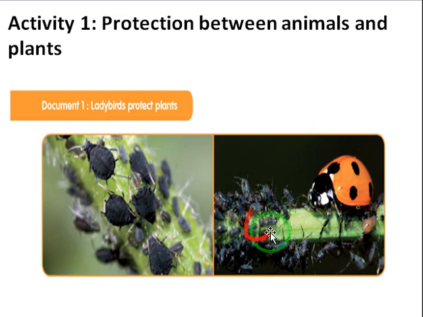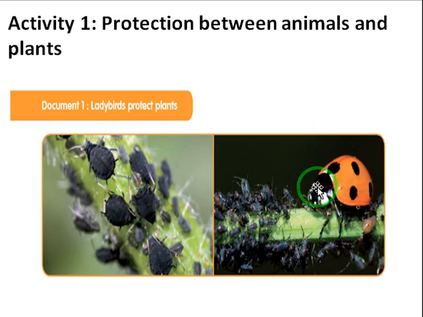These black insects are called aphids. Aphids, as we see here in the first photo, suck the elaborated sap of the tree. Aphids feed on food of plant origin, so they suck the elaborated sap from the tree.